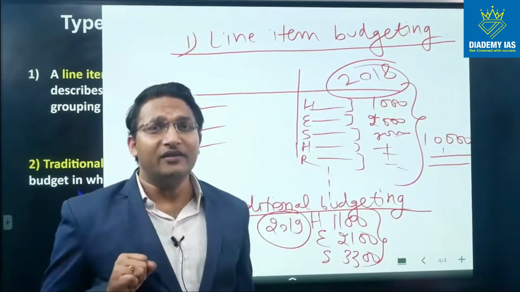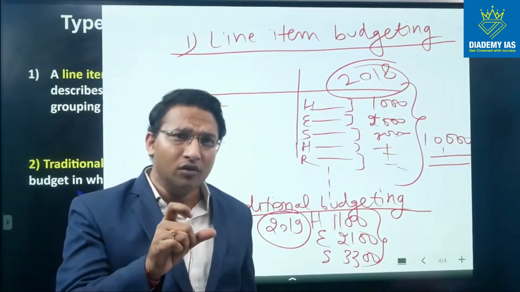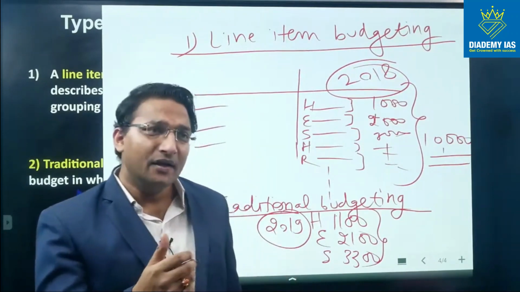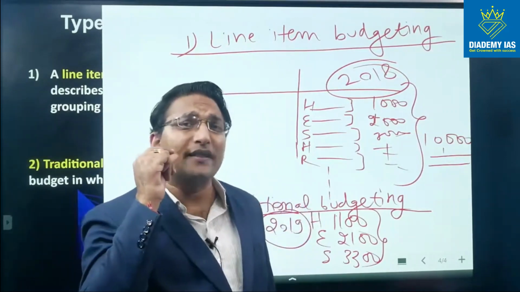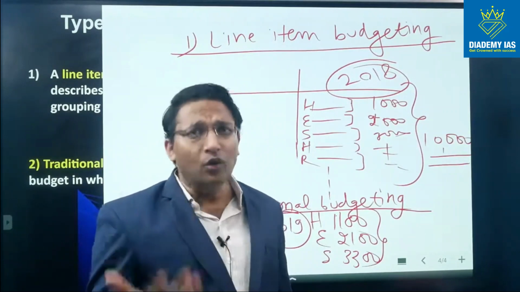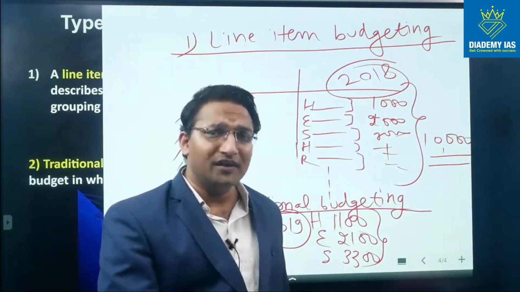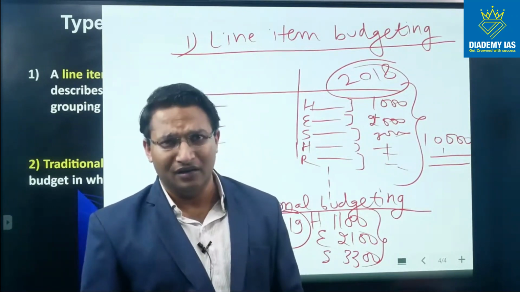The second drawback with the traditional budgeting is that here the focus is upon the amount being spent. The government will say, we spent 10,000 crore rupees on education, we spent 20,000 crore rupees on health, and there is no accountability of the government that where this money is going, whether the money is effective in creating the ultimate output for the society.